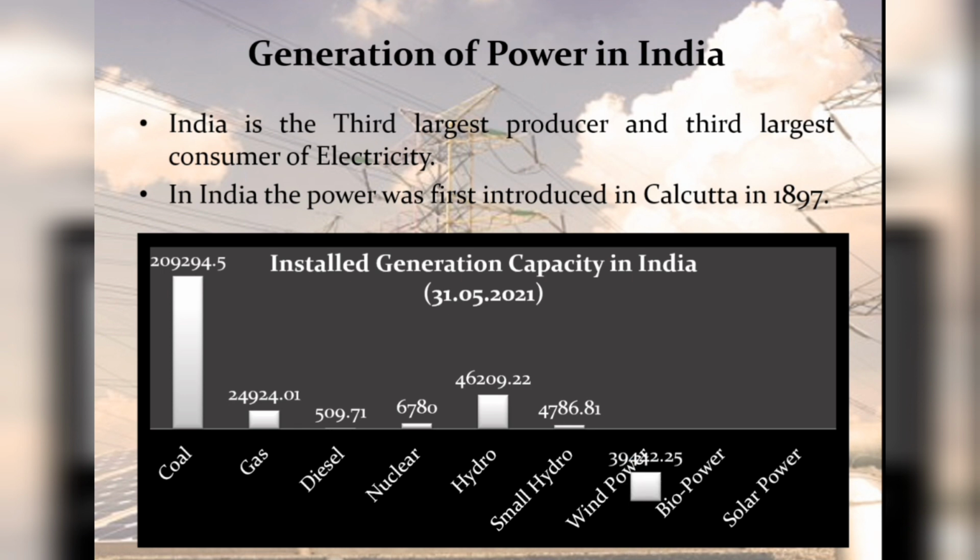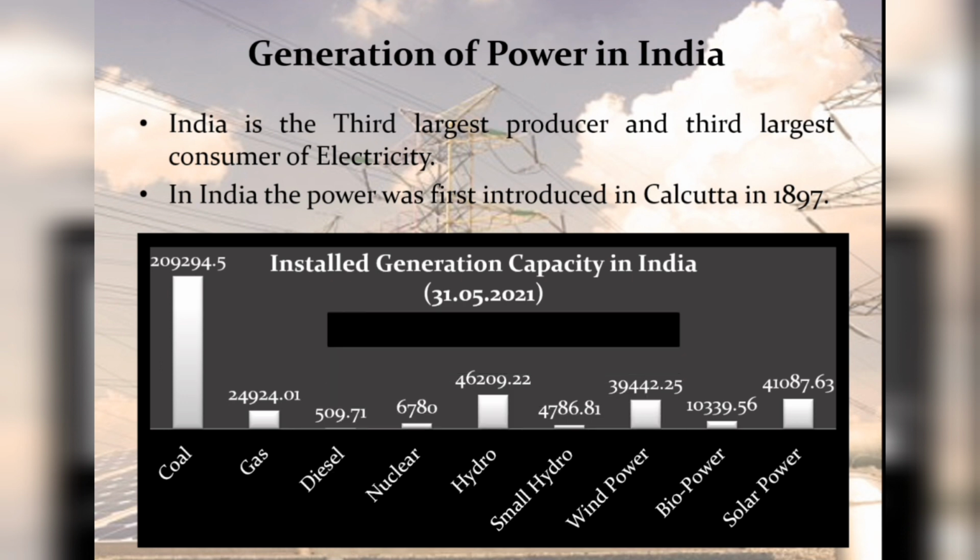Small hydro power plant is 4,786.81 megawatt. Wind power is 39,442.25 megawatt. Biopower is 10,339.56 megawatt, and the solar power is 41,087.63 megawatt. So the total installed capacity of generation in India is 3,83,373.68 megawatt.